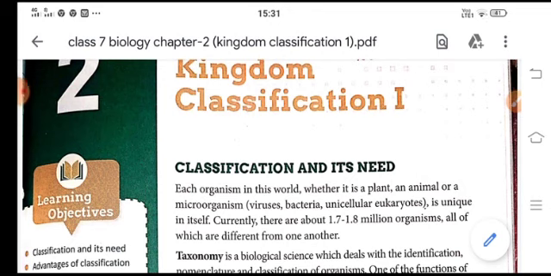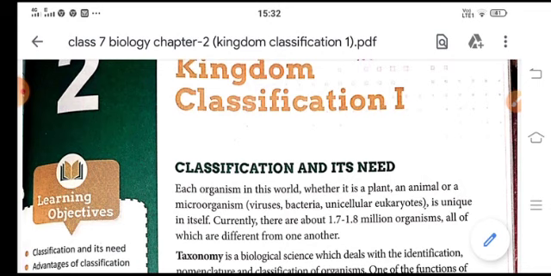Children, you know that in biology we learn about the plants and animals and about different microorganisms which are present on this earth. So, in this session, we are going to learn about the classification, how these animals and these plants are classified, and why this classification of organisms is needed.